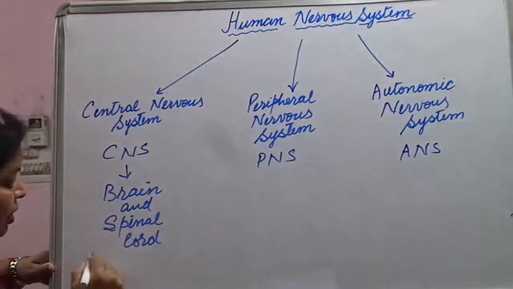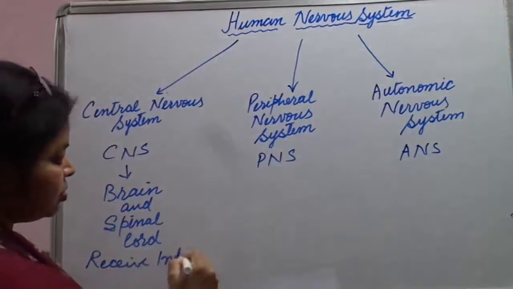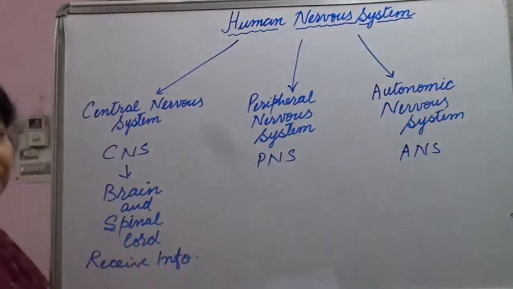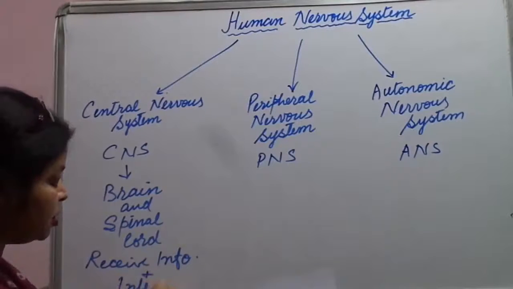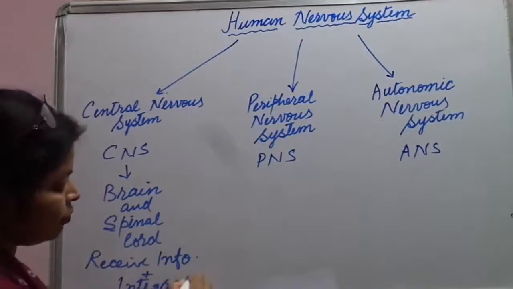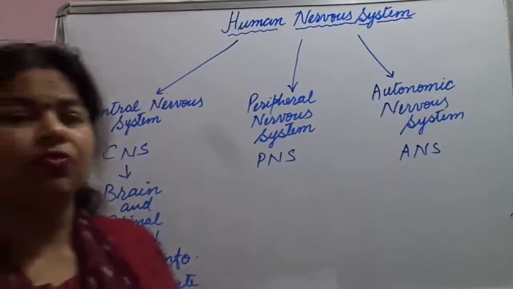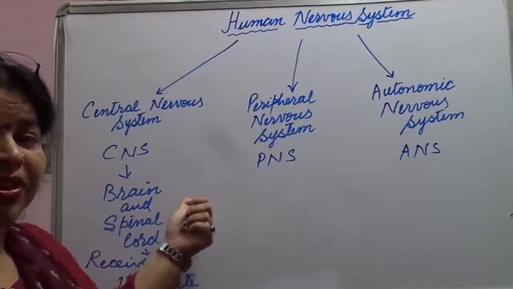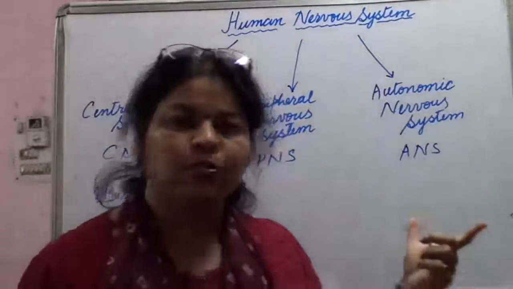They receive information from all parts of the body and integrate that message or that information. Okay, next we are going to study them in detail. So we have here some highlighting points.